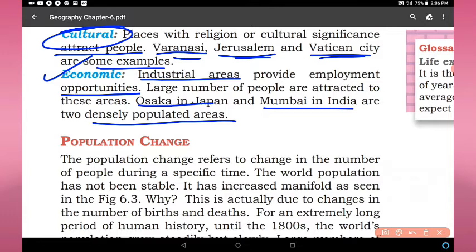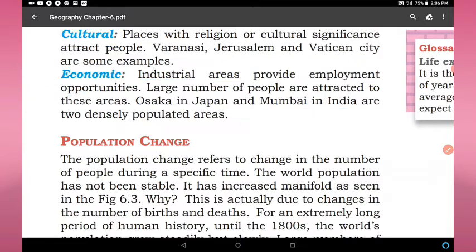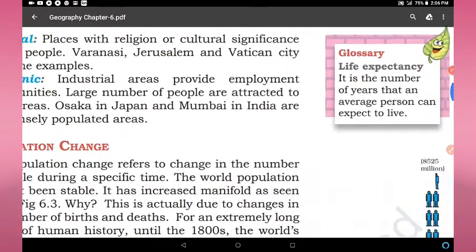So people always want to live and like to live in particular places where the economy is strong and where they get the opportunity to earn money. So this is the economic factor. So dear students, in this way we have discussed the factors affecting the distribution of population.